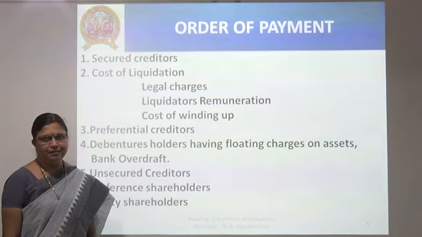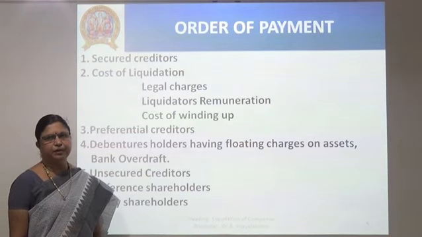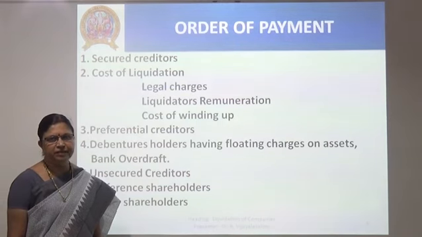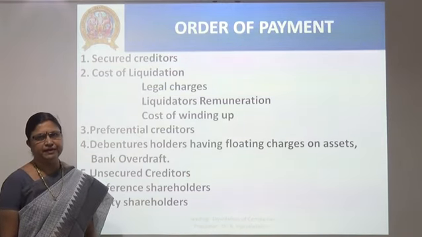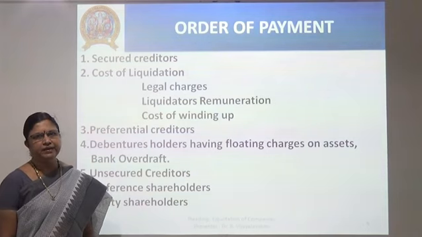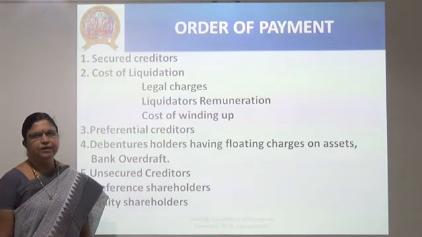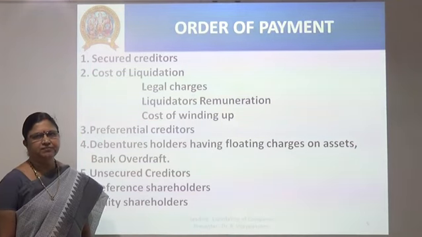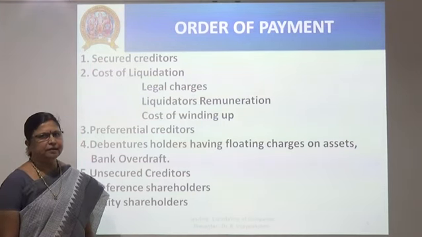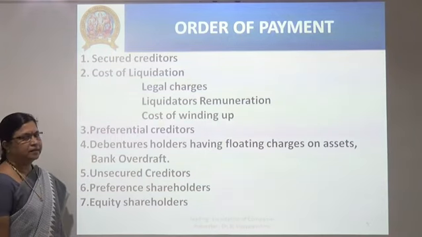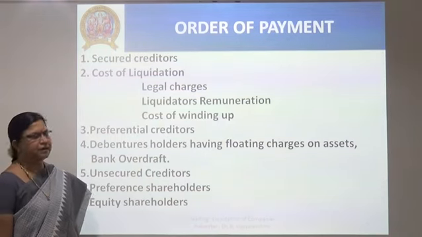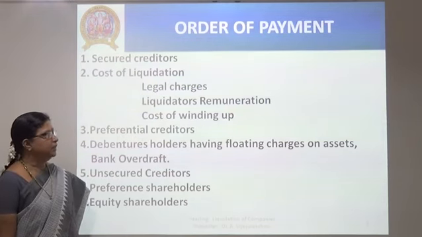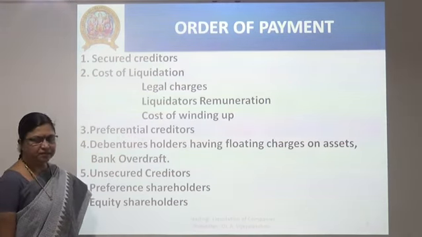Whenever a joint stock company is subject to dissolution or winding up, there are many legal provisions given in the Joint Stock Companies Act of 1956 and thereafter its amendment. The liquidator has to follow the order of payment given in the Act. Here is the order of payment. First, secured creditors, then cost of liquidation, under that legal charges, liquidator's remuneration.